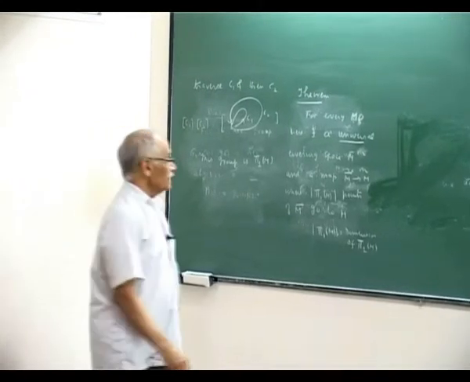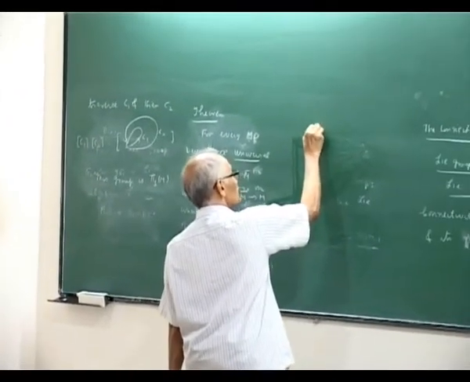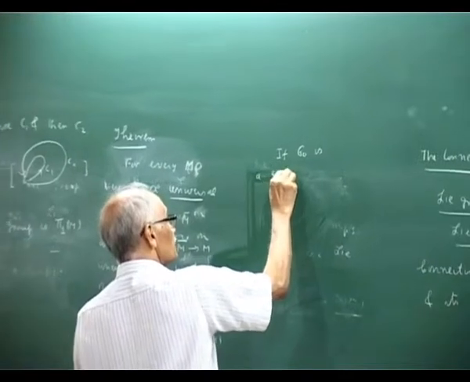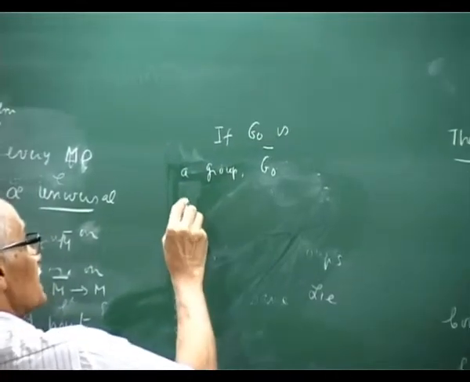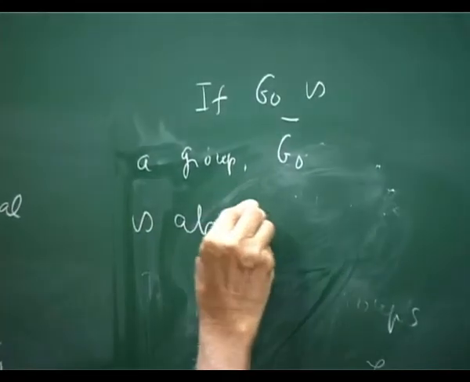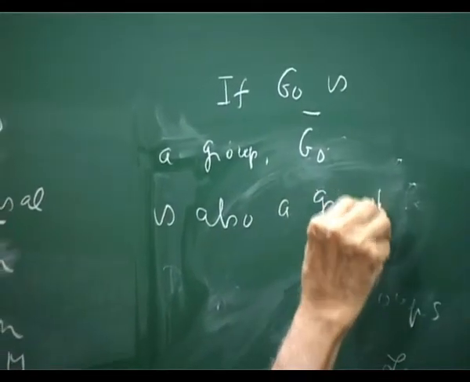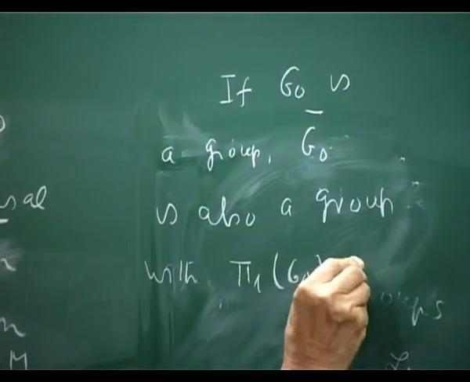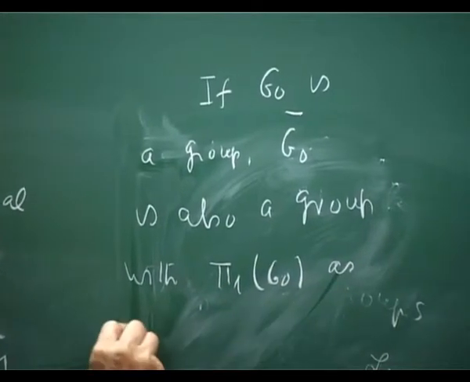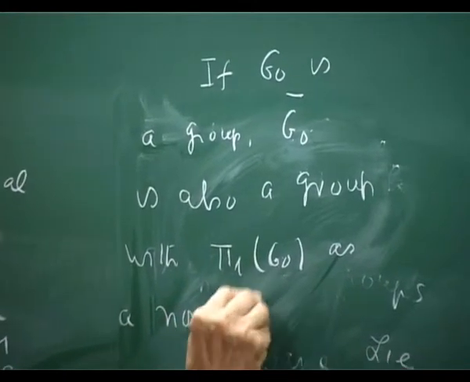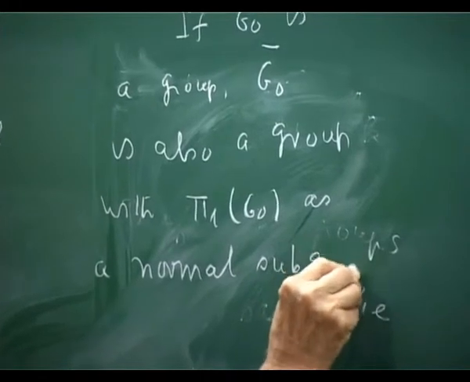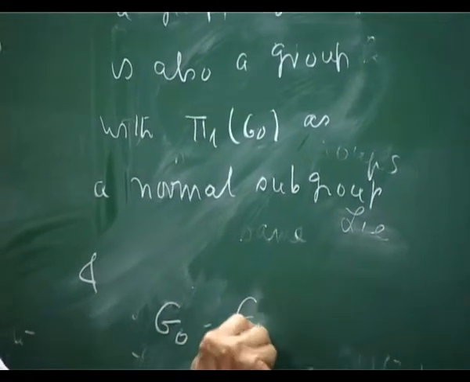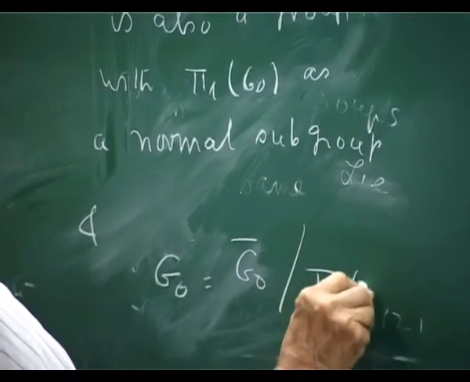Okay. If, this is the most important thing, if G0 is a group, okay, this G0 bar, this is quite remarkable, is also a group, with pi 1 of G0 as a normal subgroup, and G0 is G0 bar over pi 1 of G0.